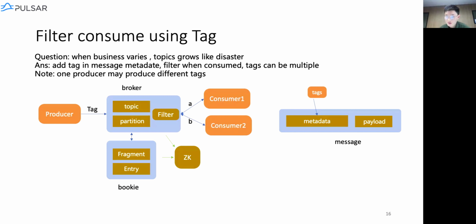If the consumer has one tag that matches one of the tags in this message, the broker will publish to it. By doing this, we achieve filter consumption, and we no longer need a huge number of topics to support our users.